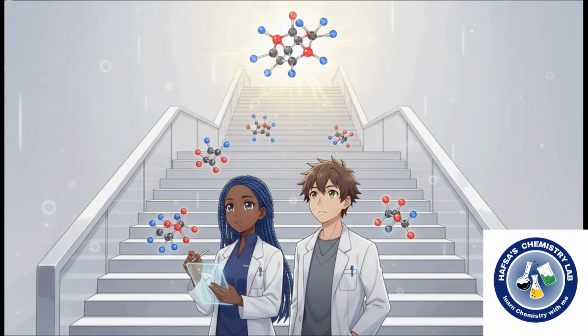Carboxylic acid is at the absolute top of the food chain. It outranks almost everything. Below that, we've got sulfonic acids, esters, acyl halides, amides, and then aldehydes and ketones. Down near the bottom are your alcohols and amines. The winner of this molecular battle gets to be the grand suffix at the very end of the word, while the losers are relegated to subordinate prefixes at the front of the name.